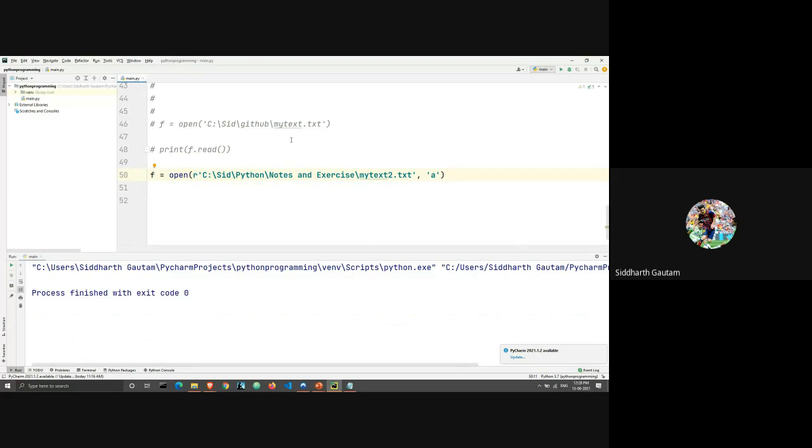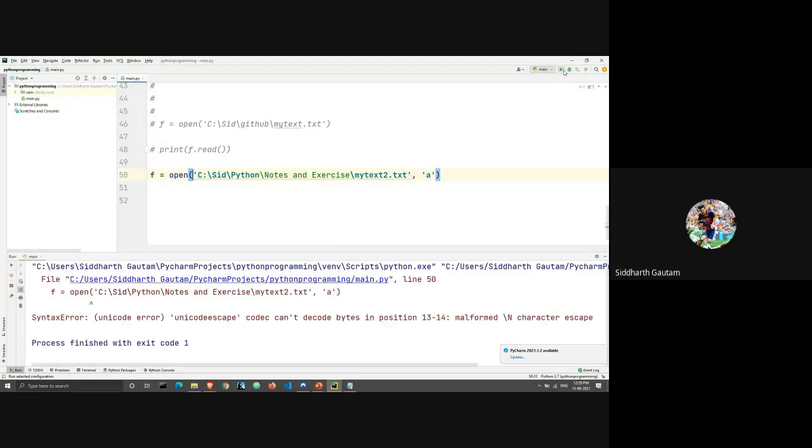The Unicode escape error, if you want to know what that is, do you guys want to know what the Unicode escape error is? It's not related to what we're doing right now, but I can still explain it to you. So, should I do it? Yes, sir, if you can explain that in short. Okay, so let me just bring out the error again.